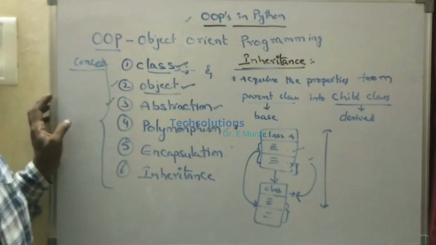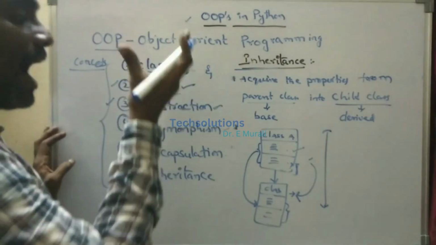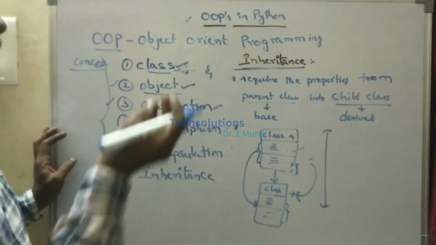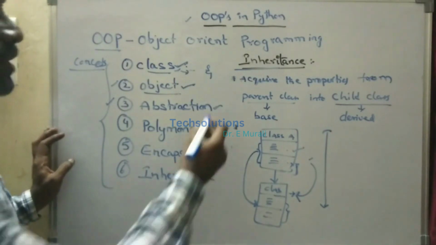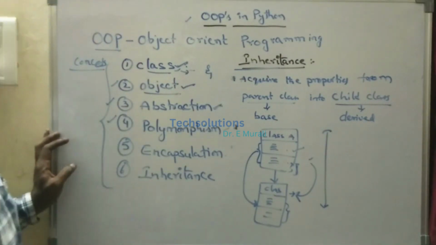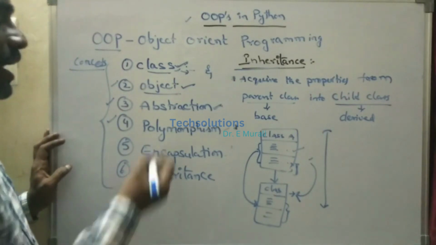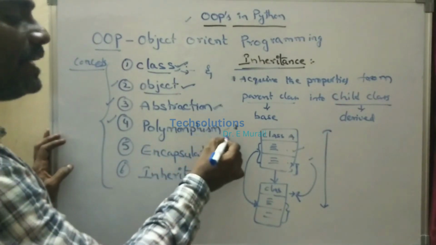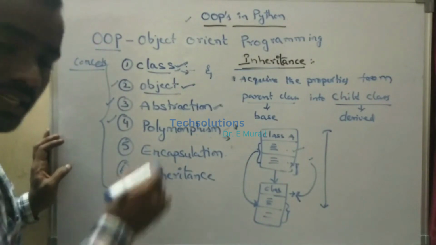And abstraction. What is meant by abstraction? It means we hide the implementation part, meaning we hide the information. Simply, you can say you hide the information. And polymorphism. Polymorphism is nothing but one thing representing many things.